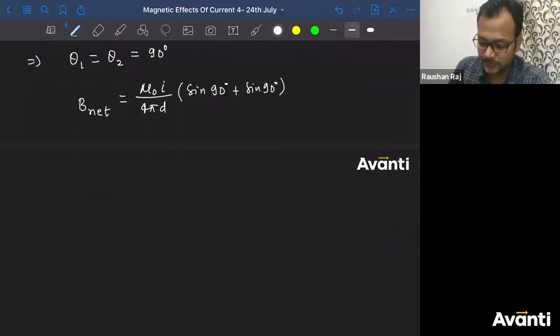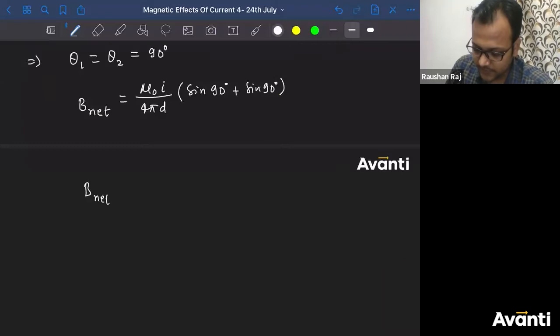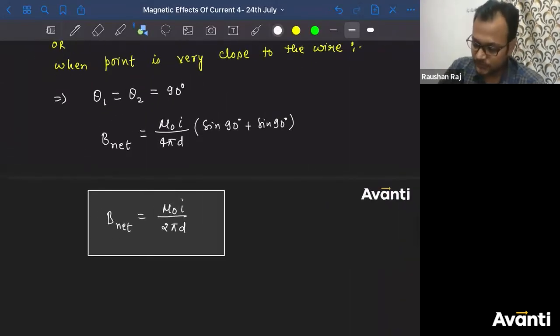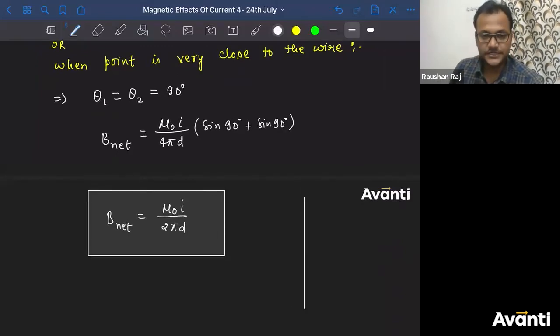So the correct answer would be B net equal to mu naught I divided by 2 pi d. Did you get the same answer, guys? क्या यही आंसर मिला था आपको? तो कंडीशन वही हुआ.